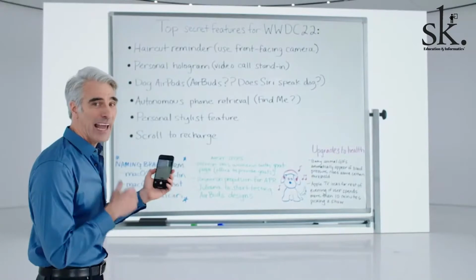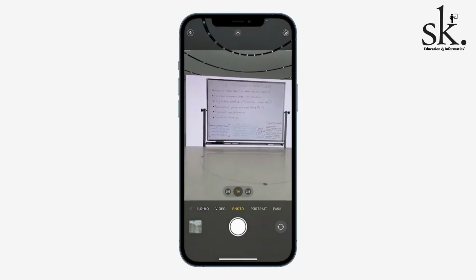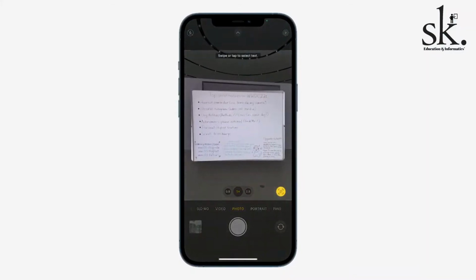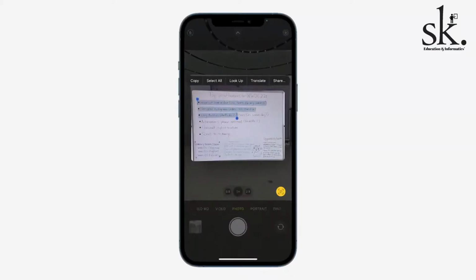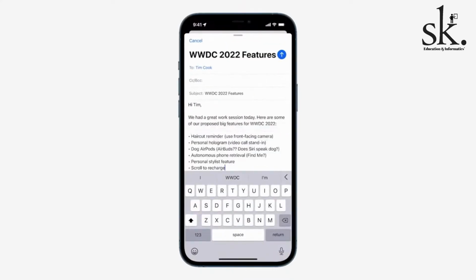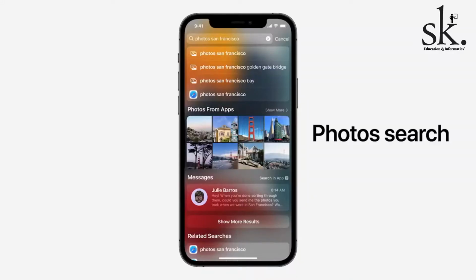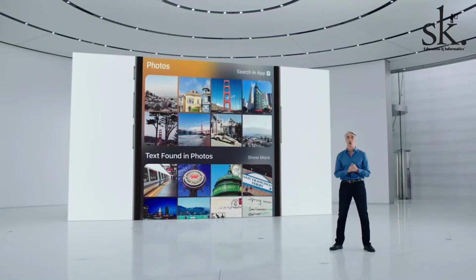Now iOS 15 also brings features such as Live Text. It works in a way that when you point the camera at text, it gets highlighted and you can select, copy and paste it elsewhere. Live Text uses a deep neural network to scan photos across the entire system, including photos on the web. It supports 7 languages as of now. The iOS 15 also brings Spotlight Universal Search, which can basically search for photos in the photo collection.